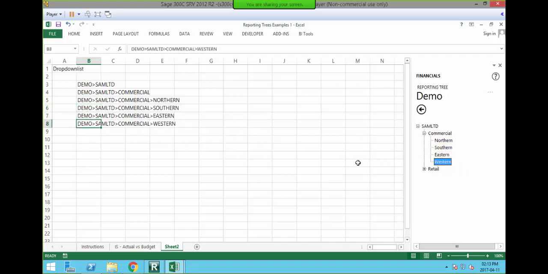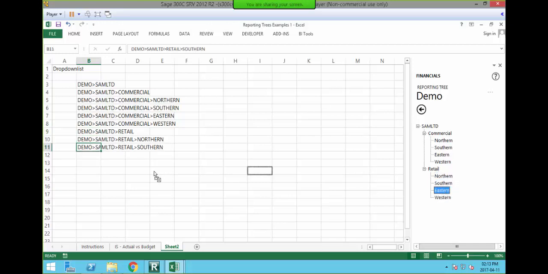What this allows you to do is basically neaten your filter up a bit. So instead of the user having to use the task pane, they can now use the drop-down list or a slicer that I'm going to show you how to create, and they can then use a common name that they would select instead of having to click and drag and have this whole reporting tree filter into their report. So the first one, I'm just going to say Sam Limited, or all, sorry.